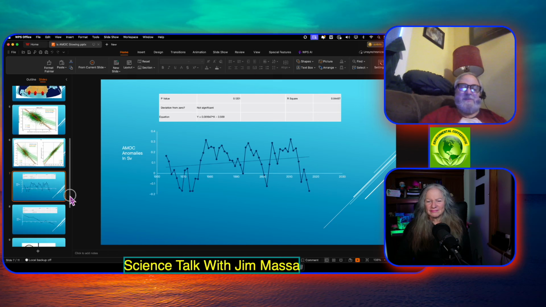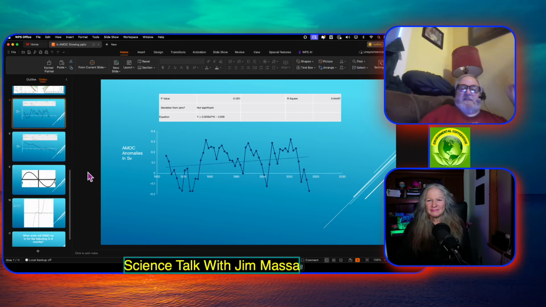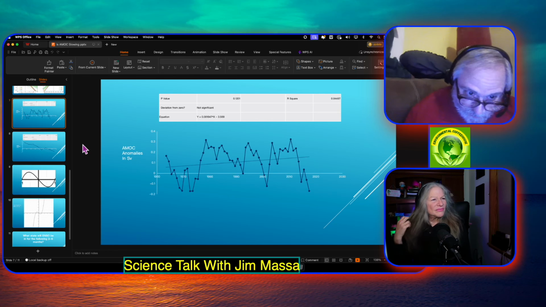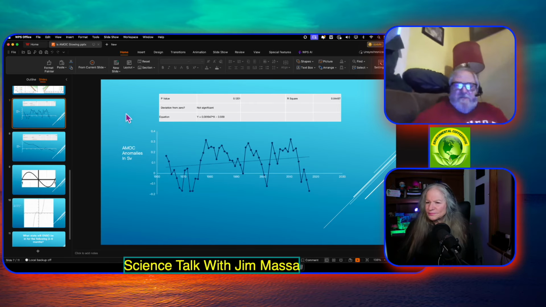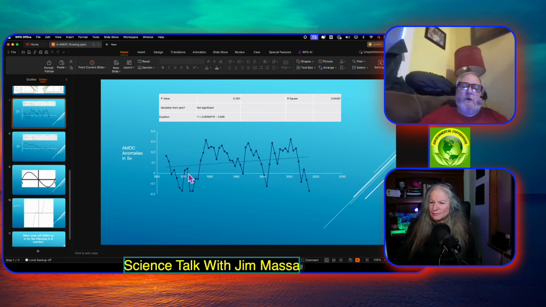However, if you look at this carefully, especially starting from around 1975-ish or so, it almost looks like there's a wee bit of a sawtooth pattern there. This right here.